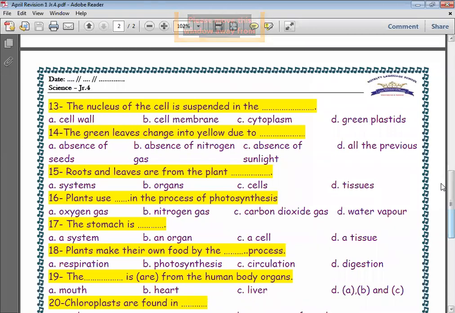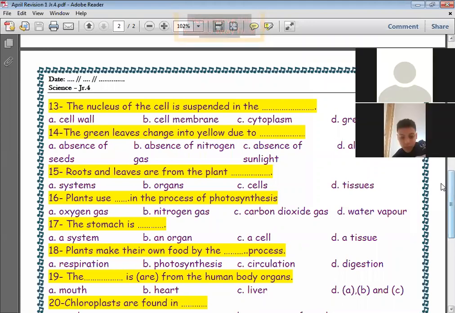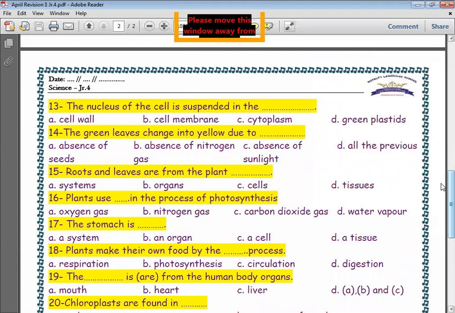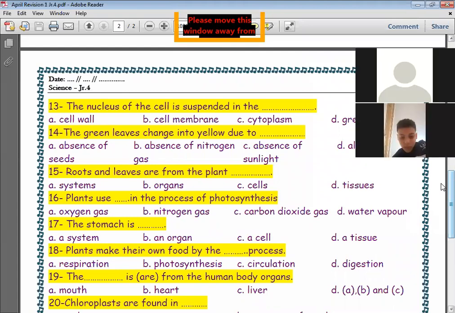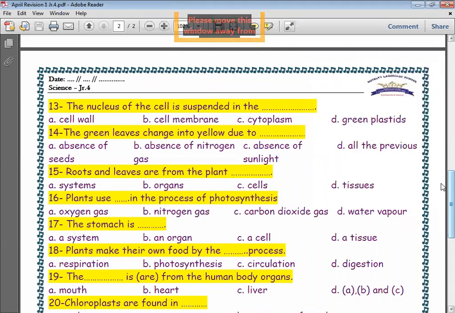What surrounds the plant cell from outside? Cell wall. What surrounds the animal cell from outside? Cell membrane or plasma membrane. Excellent. Is there a cell membrane or plasma membrane in a unicellular living organism? Yes or no? The plasma membrane is not found in unicellular.